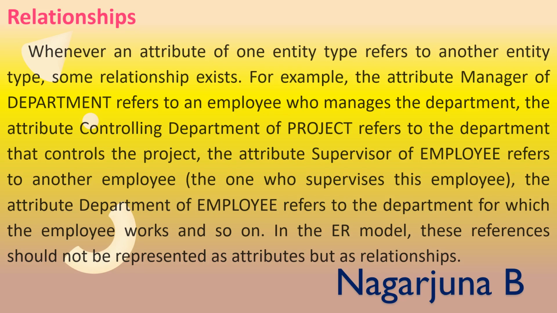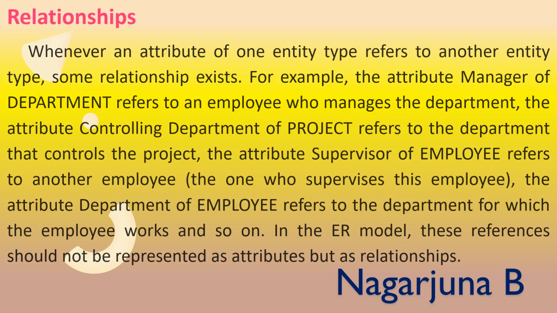Another example, the attribute supervisor, that is super assistant of employee, refers to another employee. That means here it is the same entity referring to the same entity.